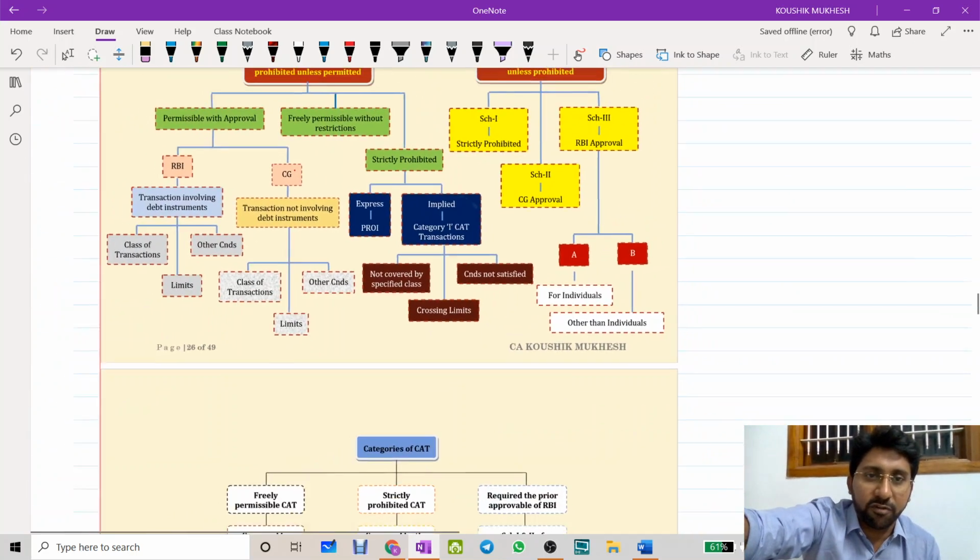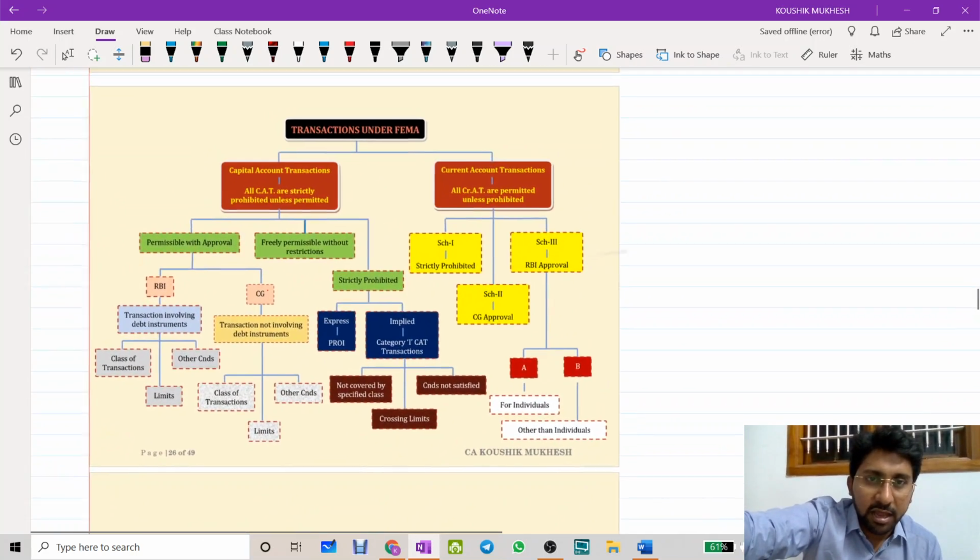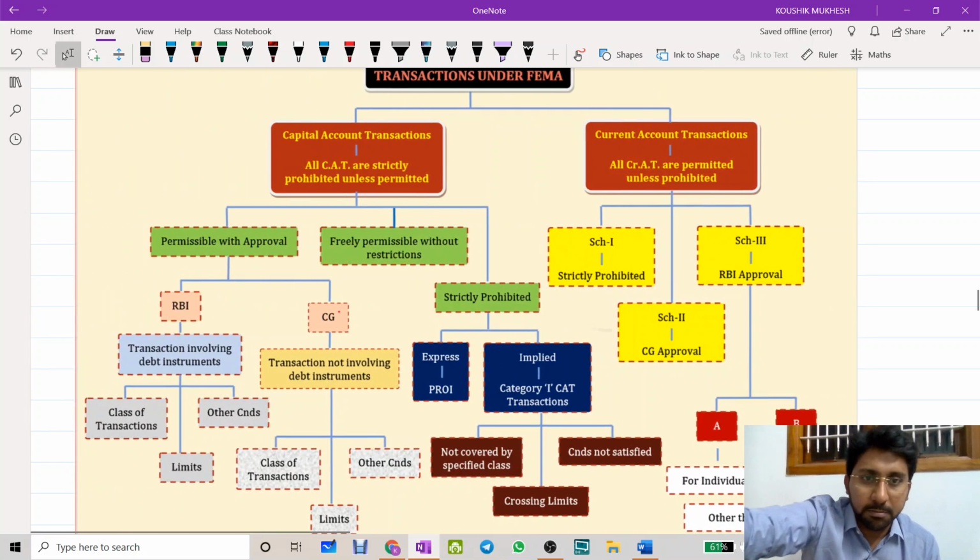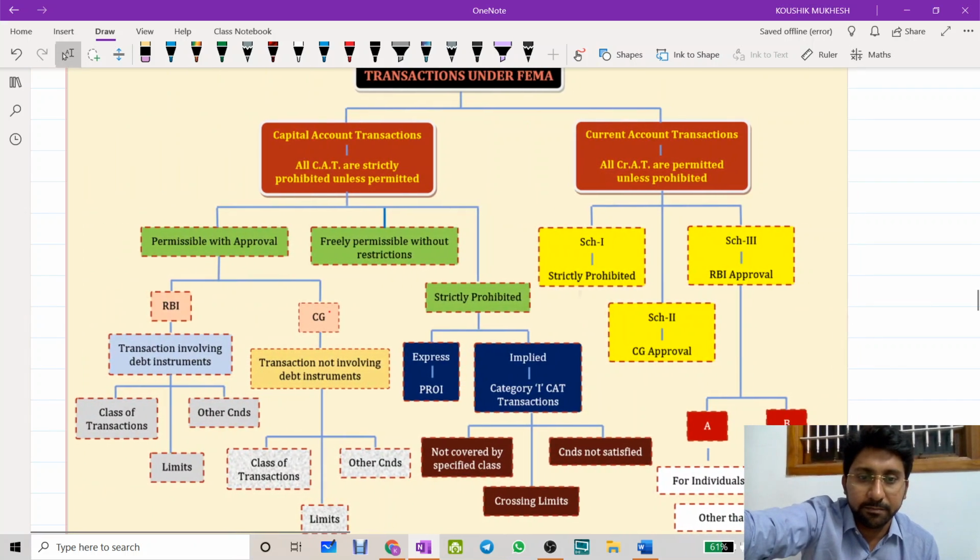So just for half a minute, I'm keeping this chart. Please go through this properly.